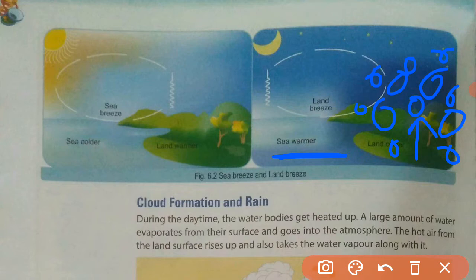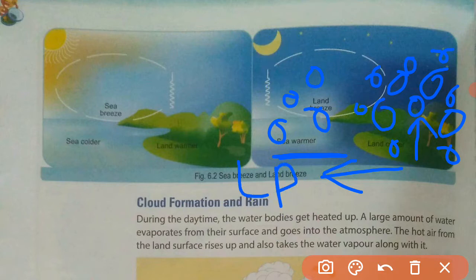And as I said, the surface of the sea will remain hot in comparison to the land. So here the molecules of the air will become warm and start rising up. Because of that, a low pressure area will build up over the surface of the sea in comparison to the land surface, and here will be the high pressure area.